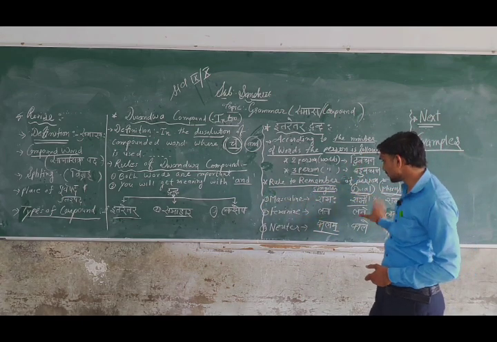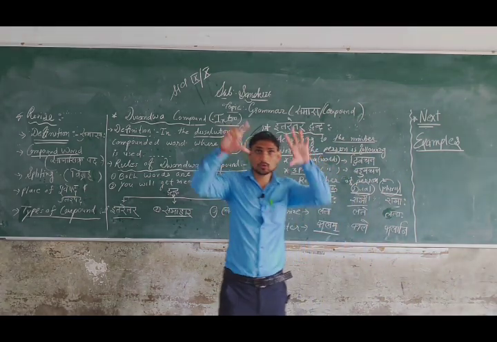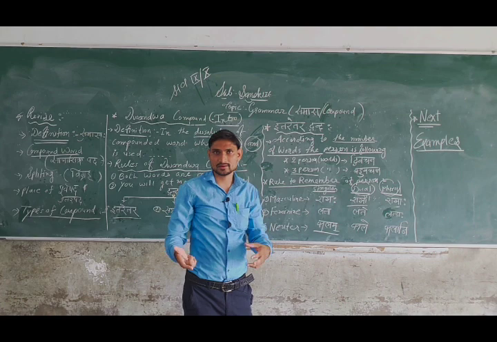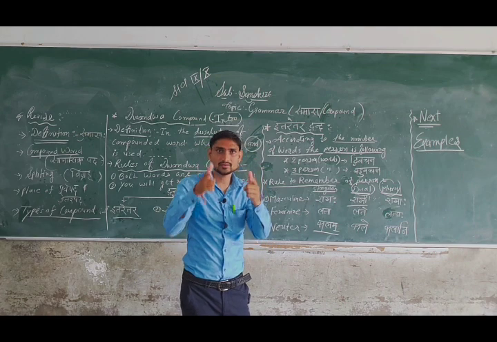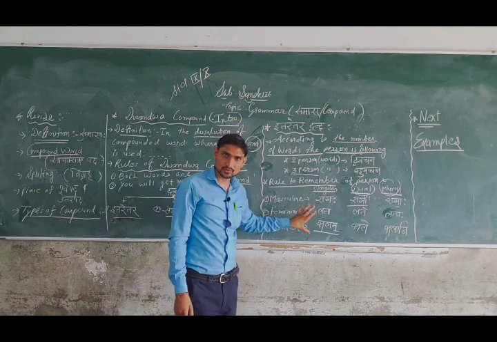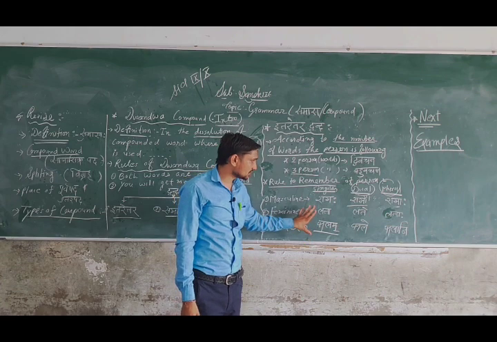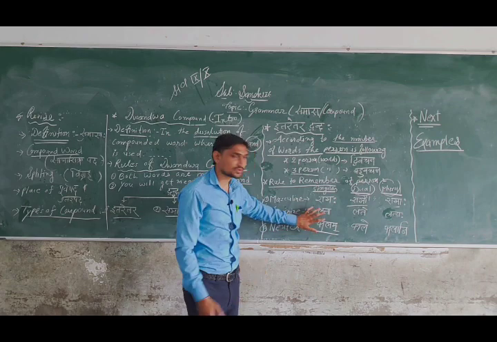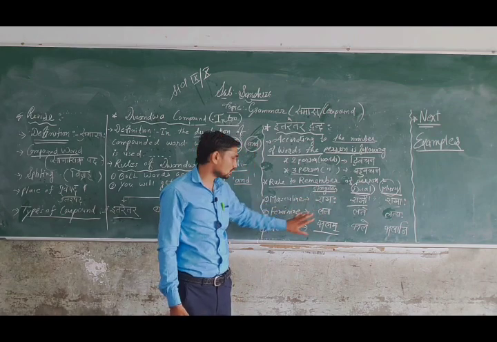After that, this format you keep in mind for all compounds, because I will not remind you of this again and again. You have to keep it in your mind, so learn this at home. The most important thing will be followed in all compounds, so I have written it here. Focus on this and learn it at home.